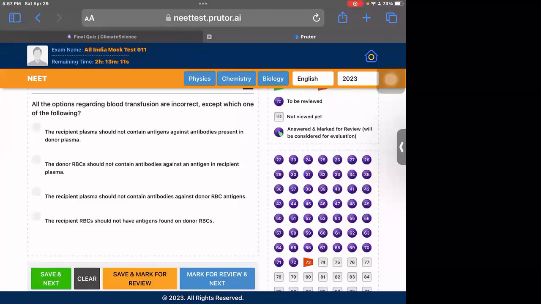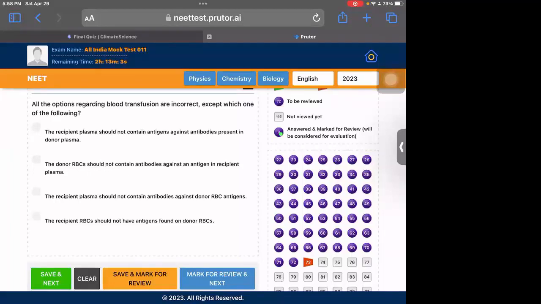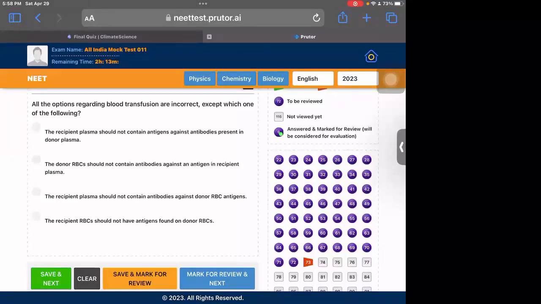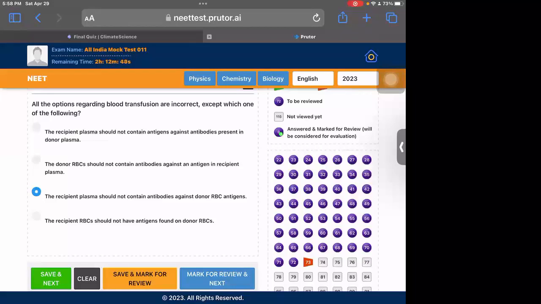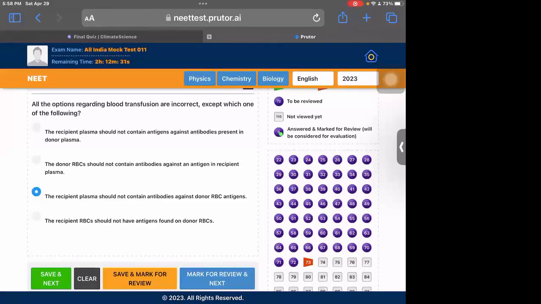The donor's RBC should not react against the antibodies, and the recipient's plasma should not contain antibodies against the donor's RBC antigens. The third one is the right one. The plasma of the recipient has the antibodies, and it should not react with the donor's antigens, because at the end the blood cells are going into the recipient, right? So if there is an antibody-antigen reaction, it would affect the recipient, the one who is receiving blood. So its antibodies should not react with the antigens of the donor.